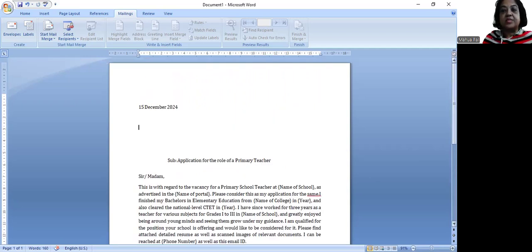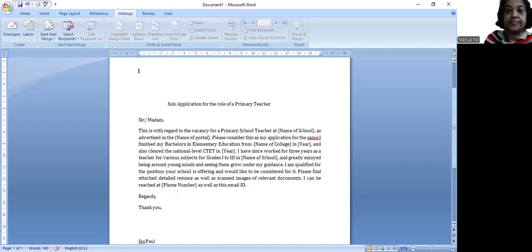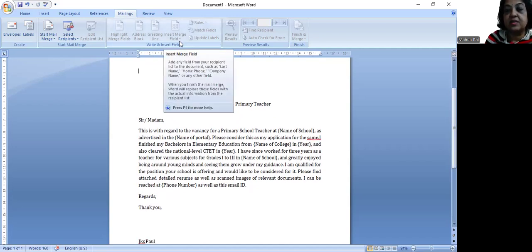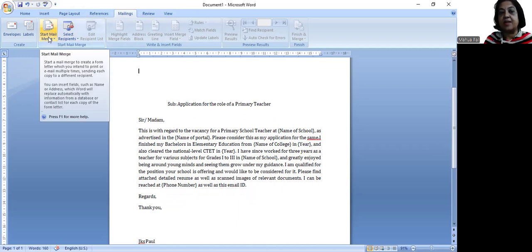So using the mail merge feature, how will multiple copies be generated? Let's see. The first thing we have to do is click on the Mailings tab. In this application, we have to select the Mailings tab, and on the ribbon we can see the option Start Mail Merge.